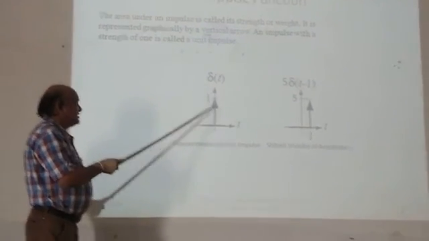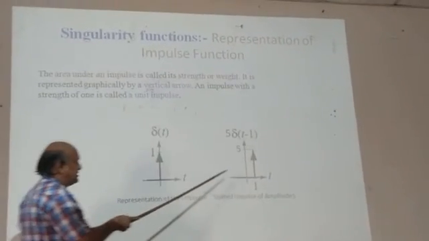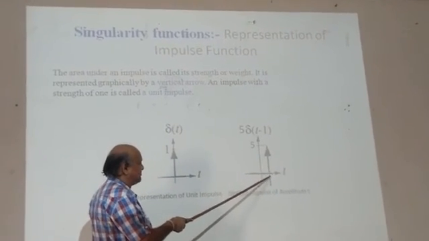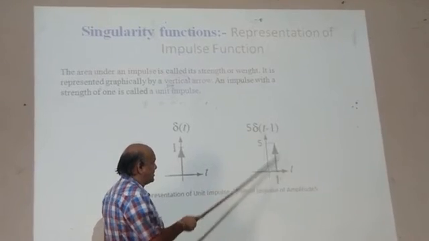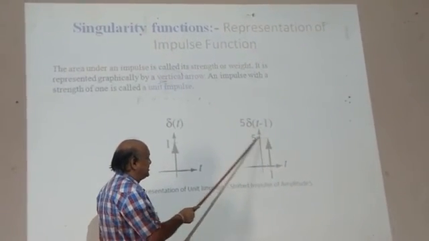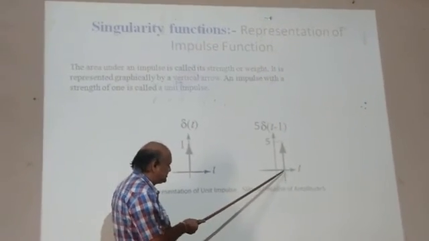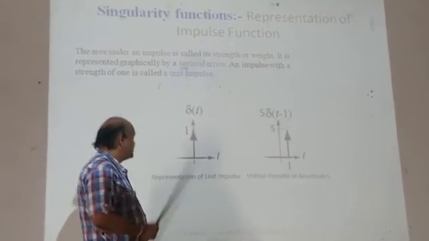Delta of t is 1 only at t equal to 0, and this is the impulse signal delayed by 1 sample, delta of t minus 1, and having a magnitude of 5. This magnitude is 5, so 5 into delta of t minus 1. t minus 1 means this is delayed by 1 sample. So this is the representation of the impulse function.